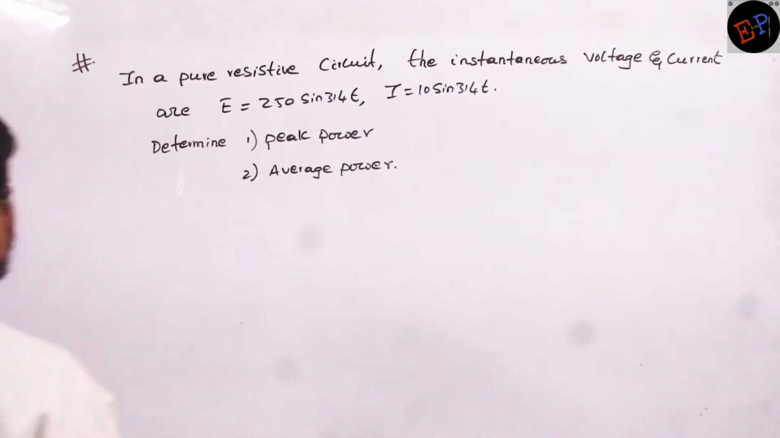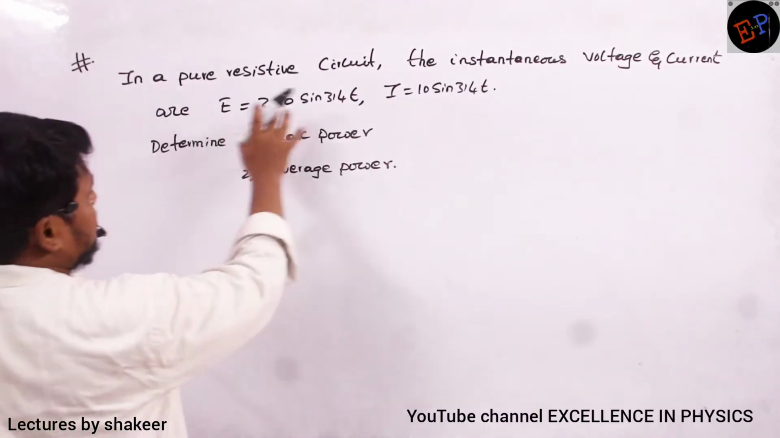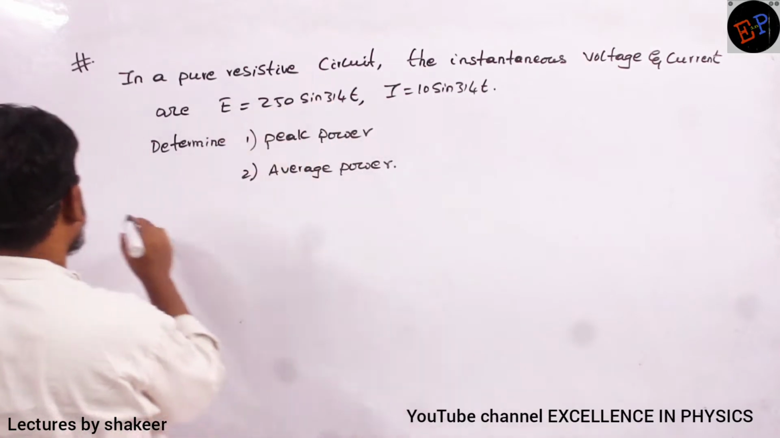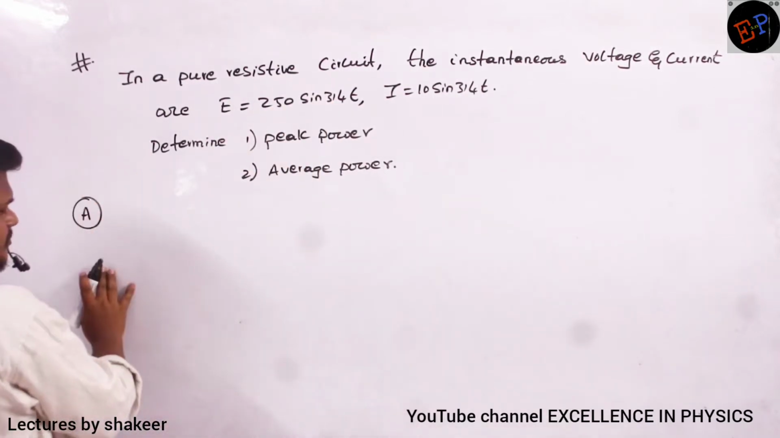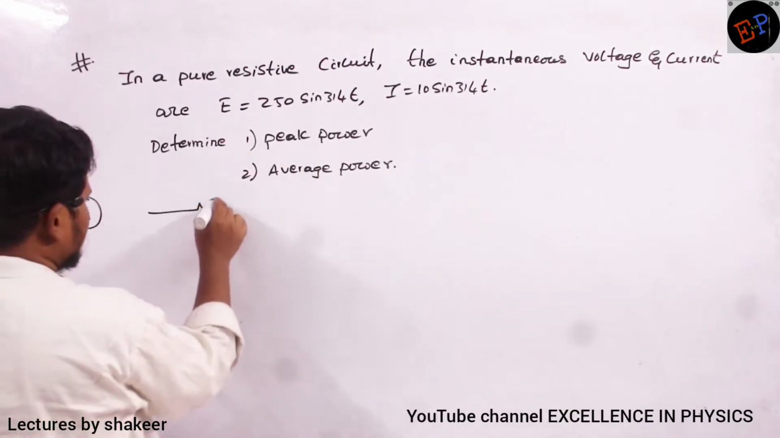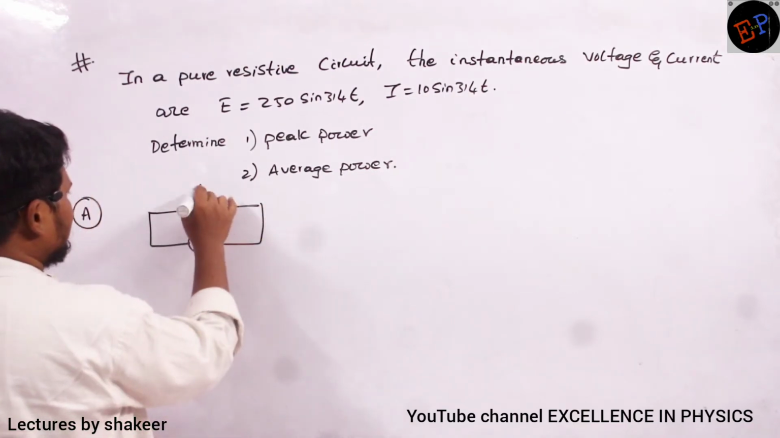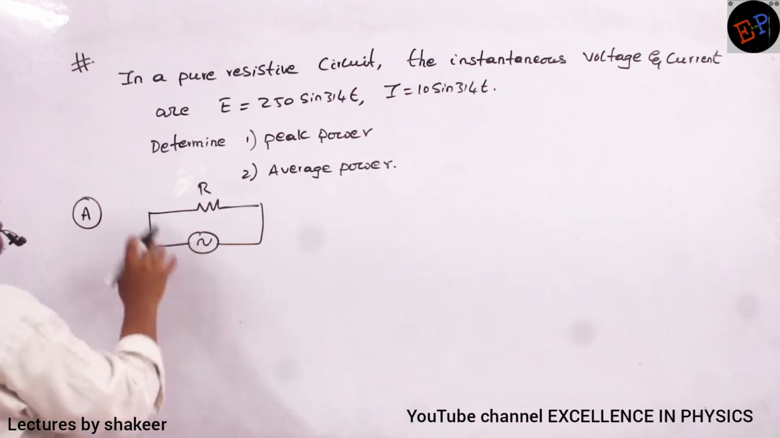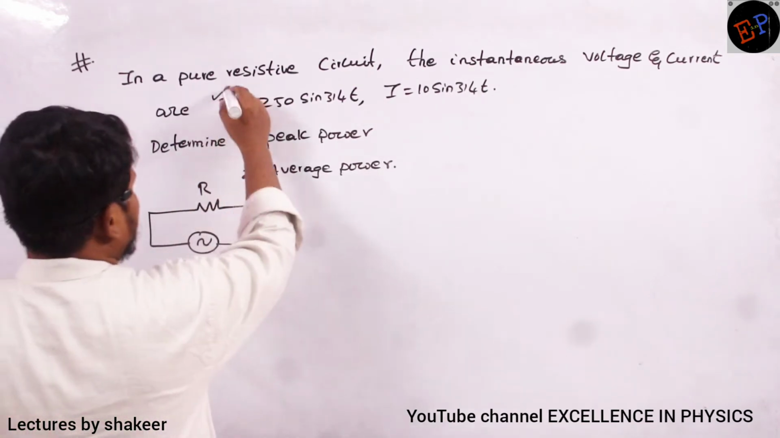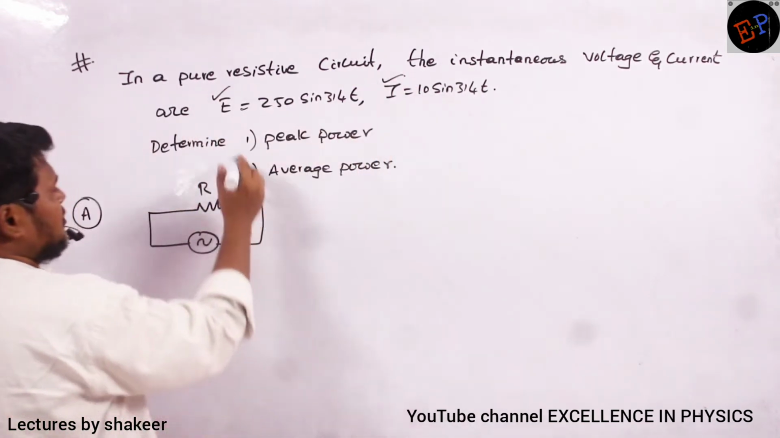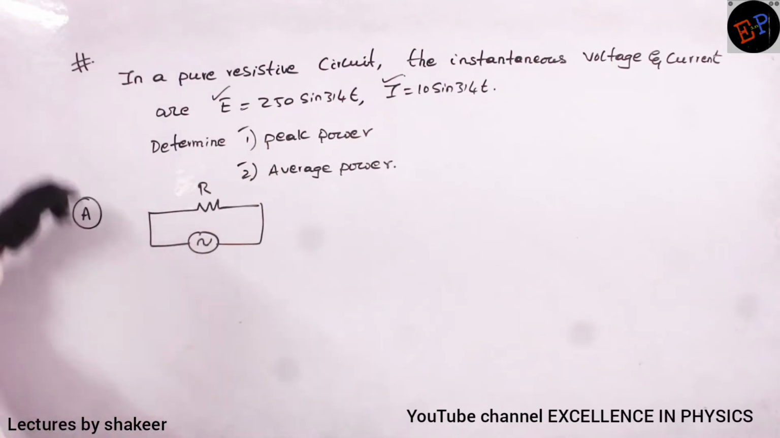See ma. So determine, this is the question given ma, pure resistive circuit. What is meant by pure resistive circuit? In this circuit, only resistance is present. That is the meaning of this one, no? Okay ma? So instantaneous values of voltage and current are given. Then peak power and average power he is asking us to find out.